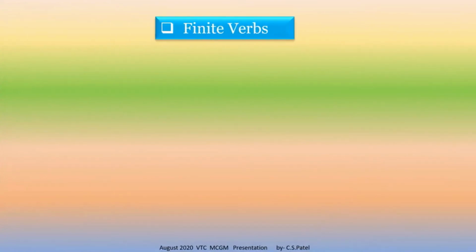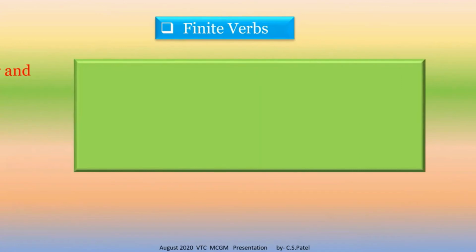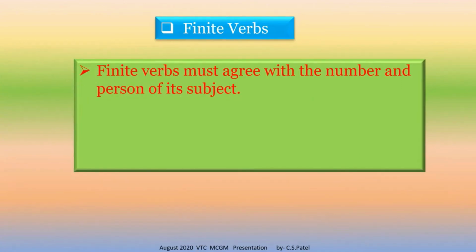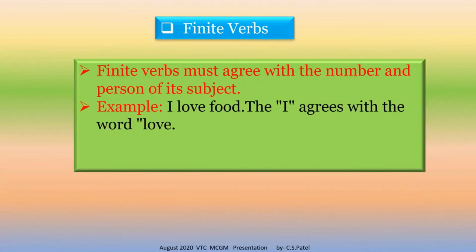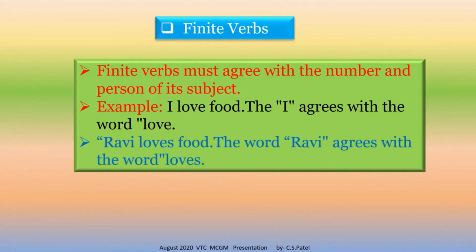Okay students, now see further. We are learning finite verbs. Finite verbs must agree with the number and person of its subject. See the example. I love food. The word I agrees with the word love. Now see another example. Ravi loves food. The word Ravi agrees with the word loves.